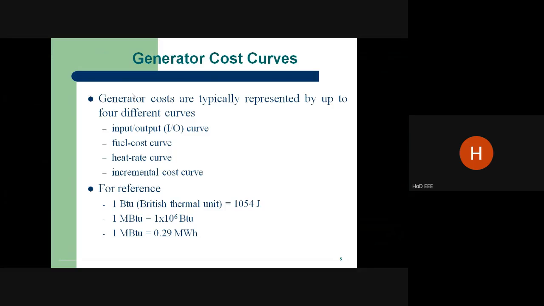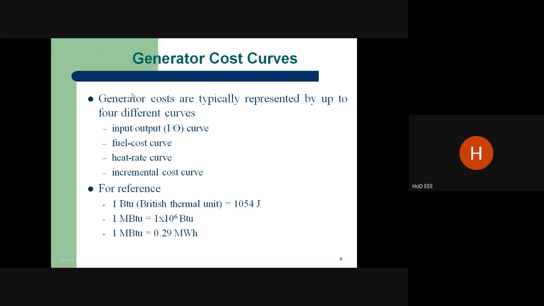For all types of generators, whether base load, peak load or mid-load plants, each plant has distinct characteristics. Very, very important: all the plants do not have equal characteristics to generate power at the same cost. Suppose you have 10 thermal power plants of 100 megawatt each, total capacity 1000 megawatt.